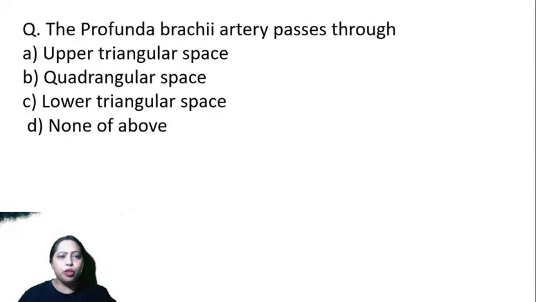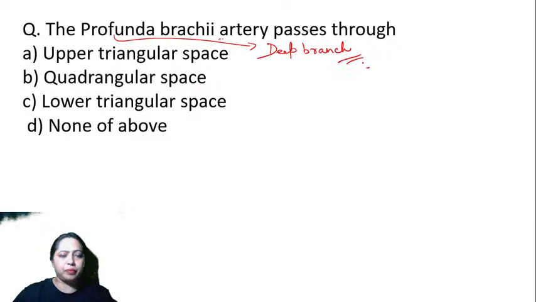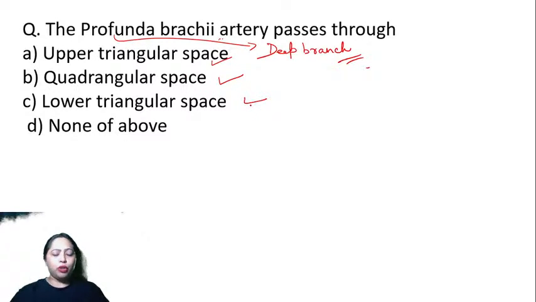What do you mean by profunda? Profunda means deep. So the deep branch of brachial artery is known as profunda brachii artery. And this one passes through which space? There is the upper triangular space, quadrangular space, and lower triangular space. There are three spaces. You can keep your fingers like this and you can get the three spaces: upper triangular, quadrangular, and the lower triangular space. This is the way you have to remember.